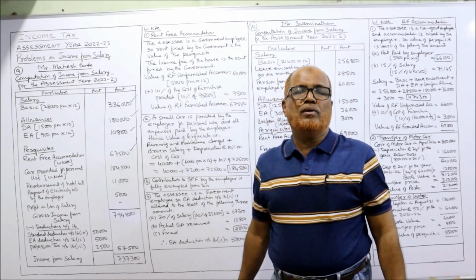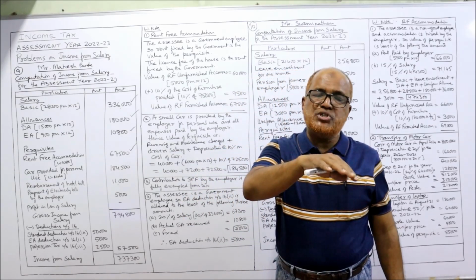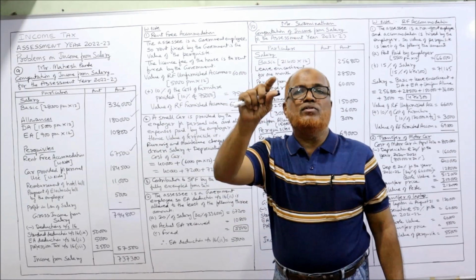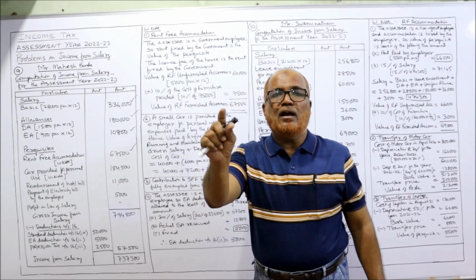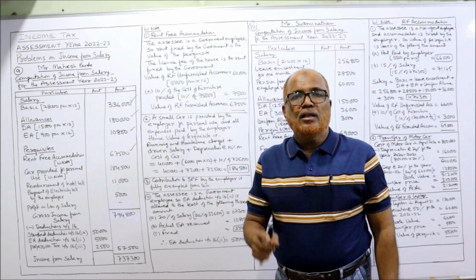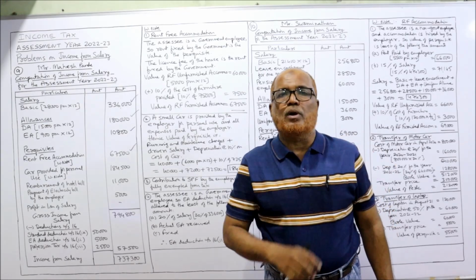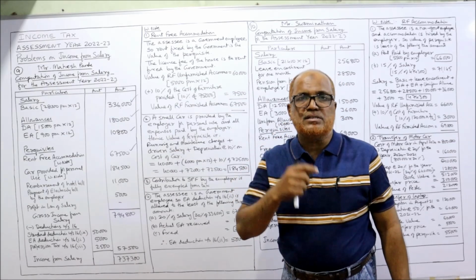In the previous problem we saw the car was provided for both official and personal use. In that case, so many provisions are there: 2,400 for a big car, 1,800 for a small car. What we did in the previous problem was when the car is given for both official and personal use.